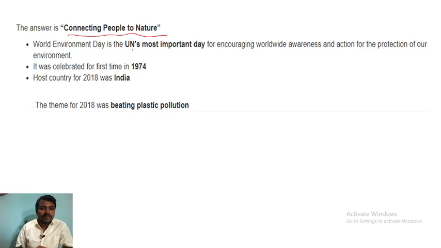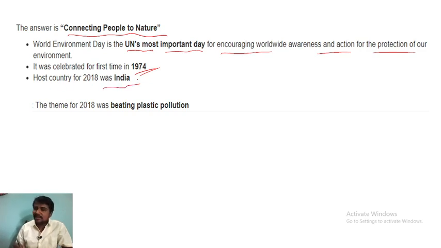So the World Environment Day is the UN's most important day for encouraging worldwide awareness of the action of the protection of our environment. It was celebrated for the first time in 1974. The host country for 2018 was India. So the theme of 2018 was beating plastic pollution.